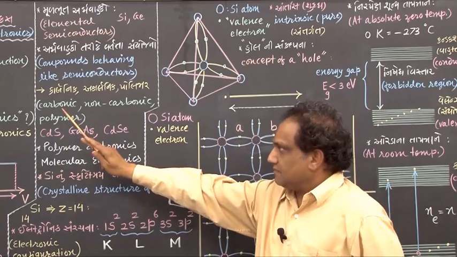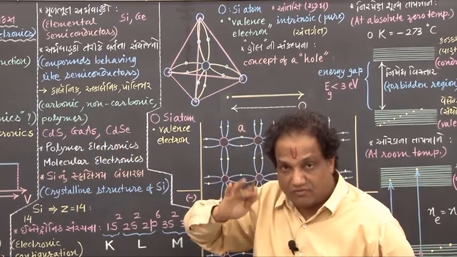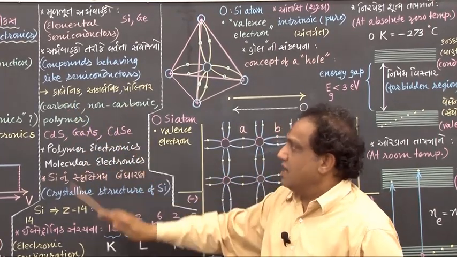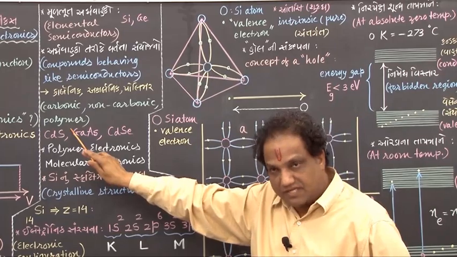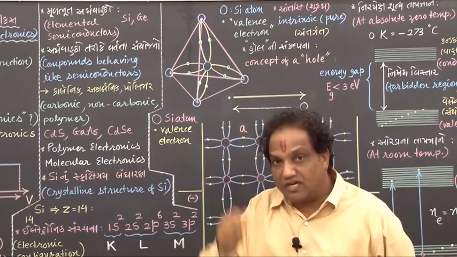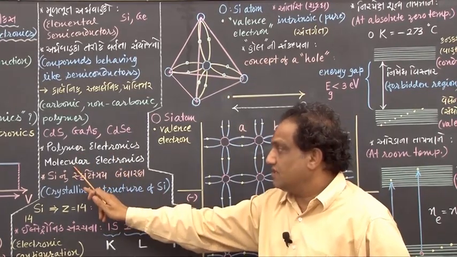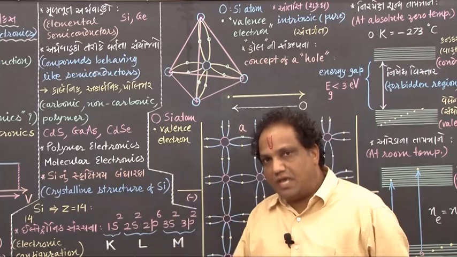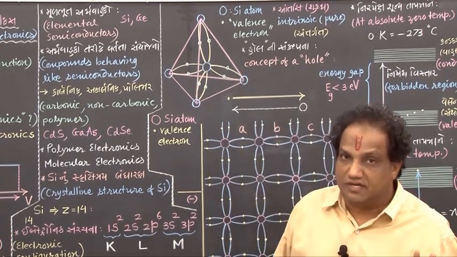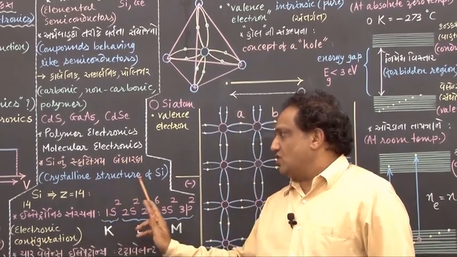Now, we have such semiconductors, such compounds, might be carbonic, might be non-carbonic, and might be polymer, correct? About all this you will study in your higher standards, and that sort of electronics is called polymer electronics, or sometimes molecular electronics. About polymer electronics or molecular electronics you will study in your higher standards, okay? Fine. Now let us see the crystalline structure of silicon.